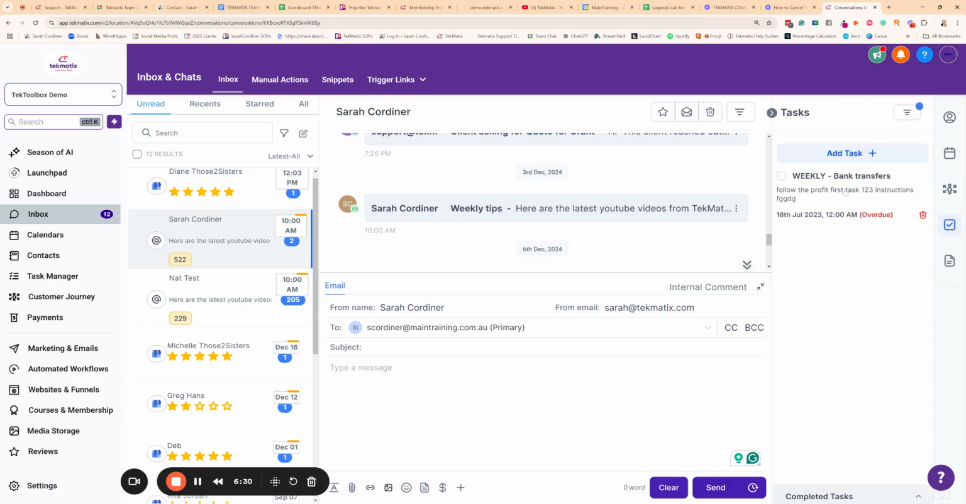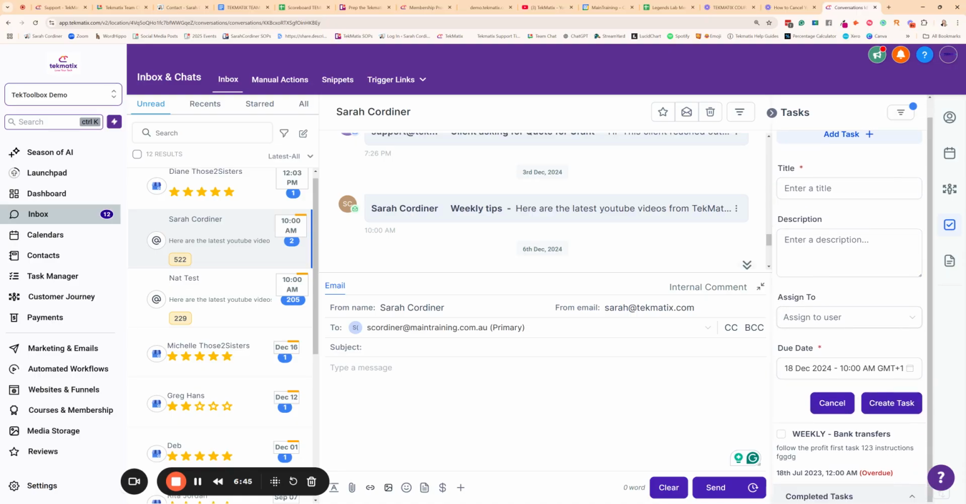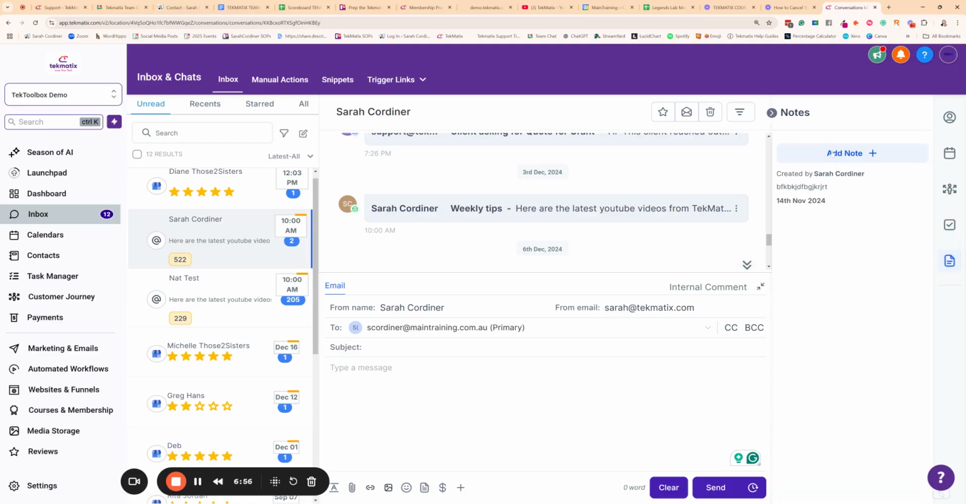We can also add tasks to this contact's record. So right from in the inbox here, if we add a task to them, it will update their contact record in the contact section. So this is going to be really good for you if you've got something to do for this particular customer. There is more training on tasks later. You can assign this task to yourself or one of your team. They will get a notification, and basically you're never going to miss following up or stuff you need to do for customers ever again. Also, you can add notes and contact records.